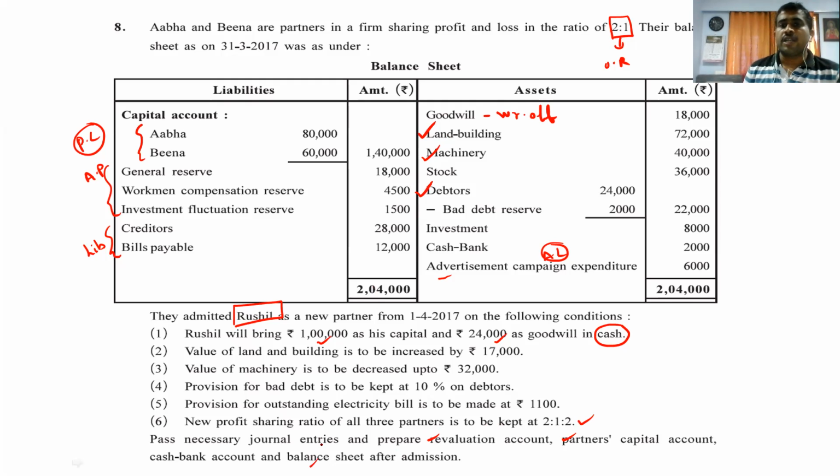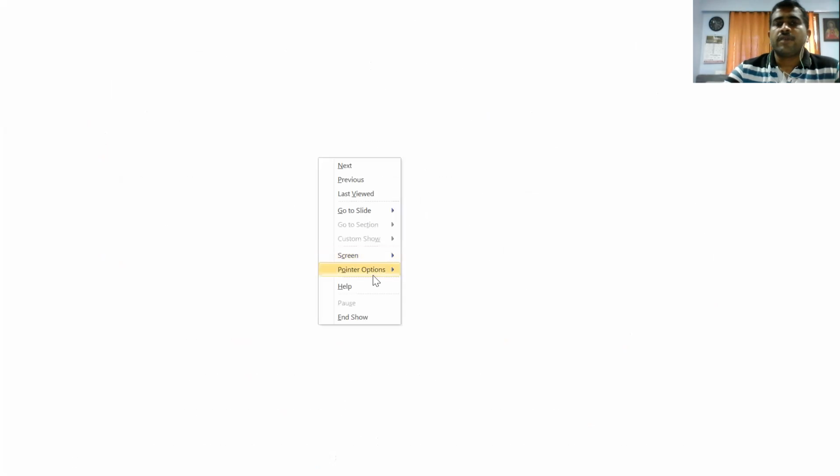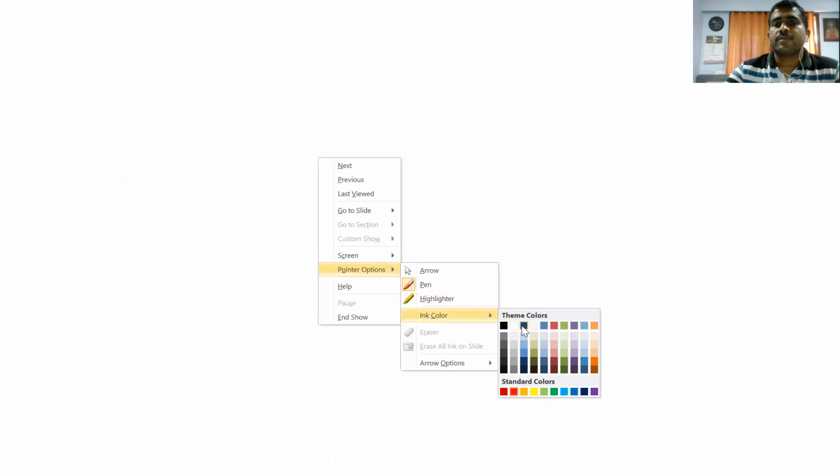So we are starting with the sum, friends. The first thing we are going to do is calculate the sacrifice ratio and the goodwill, right? Yes, so give the heading, calculation of sacrifice ratio, the first heading. Calculation of sacrifice ratio. So what is the formula? Formula is old ratio minus new ratio. So first of all, the name, A. A's sacrifice ratio. So what is A's old ratio?